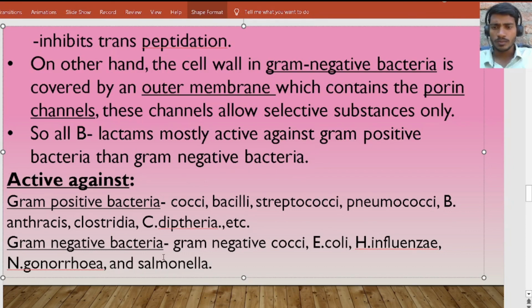Here we can see some examples of gram positive bacteria and gram negative bacteria. These are cocci, bacilli, streptococci. These are the susceptible bacteria for beta lactam antibiotics. Here we can also see some gram negative bacteria. These drugs mainly act against gram positive bacteria, although they also act on some gram negative bacteria like gram negative cocci, E. coli, H. influenzae, Neisseria gonorrhoeae, Salmonella, etc.